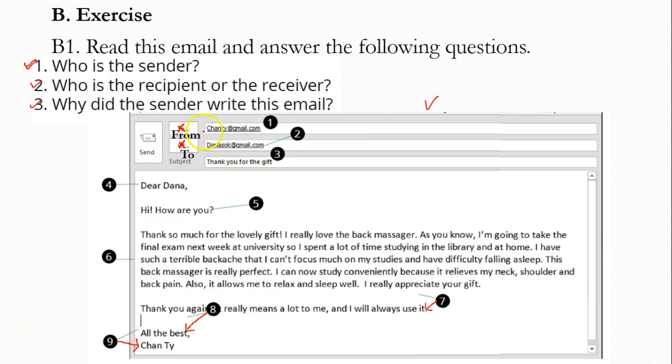And if you want to know the name of the sender, usually at the end of the email, the sender will put his or her name. So this is the end of the email. You can see the name here, Chanti. So Chanti is the sender. So who is the sender? Chanti is the sender.